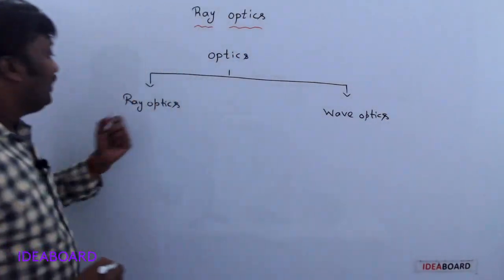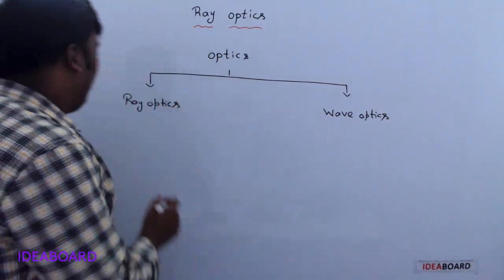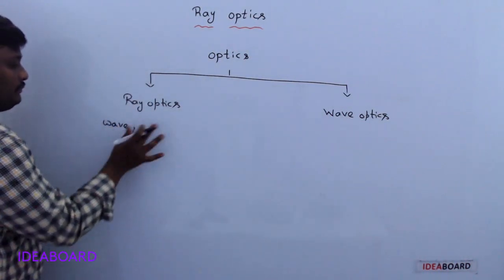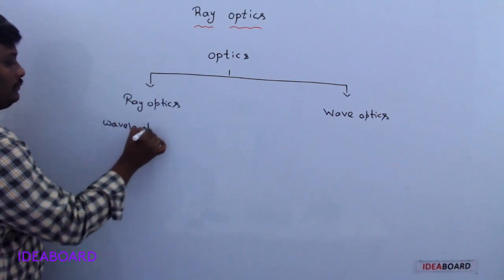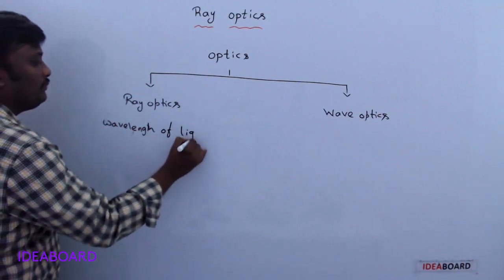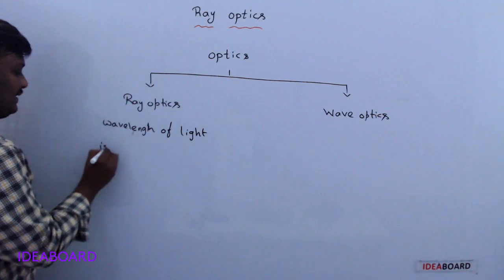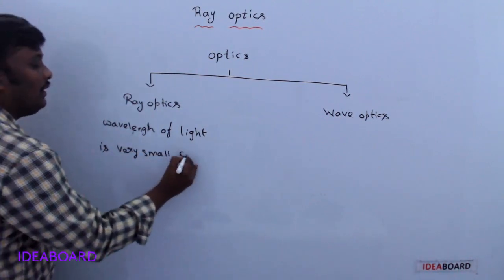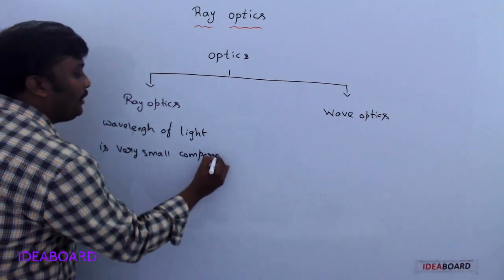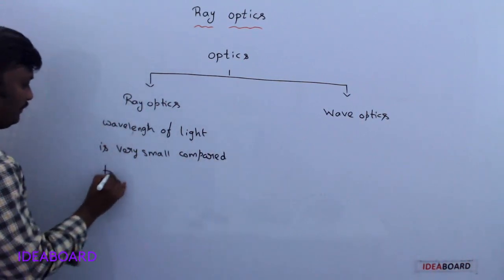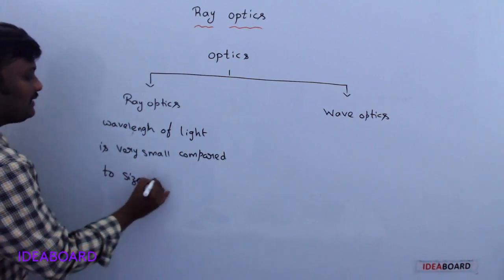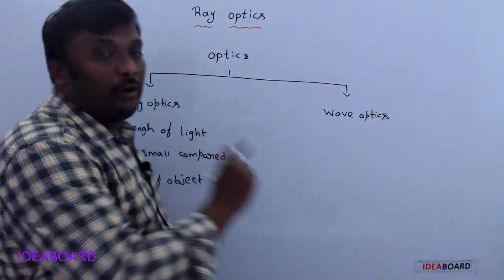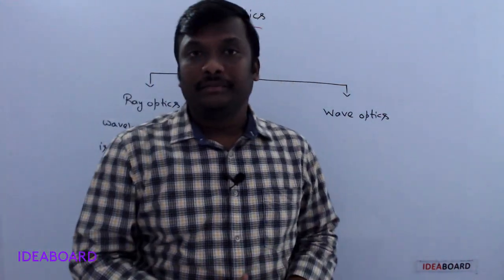In ray optics, when the wavelength of light is very small compared to the size of the object, then only ray optics is applicable.